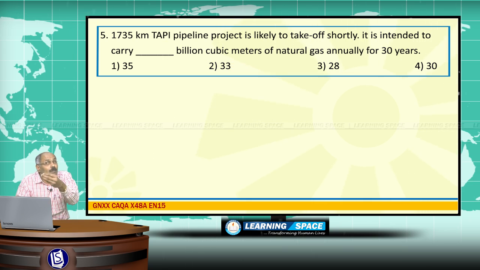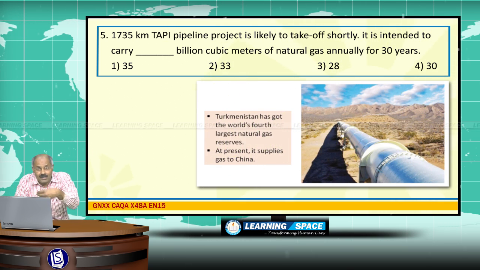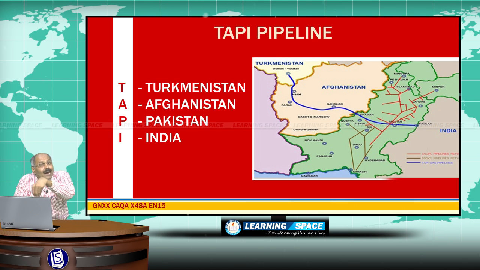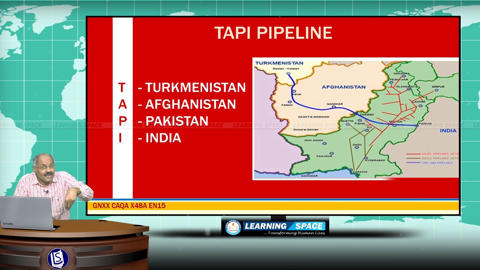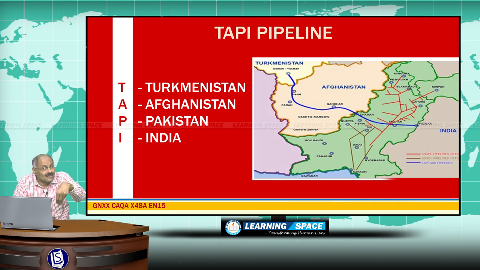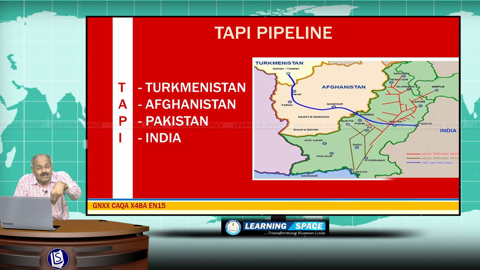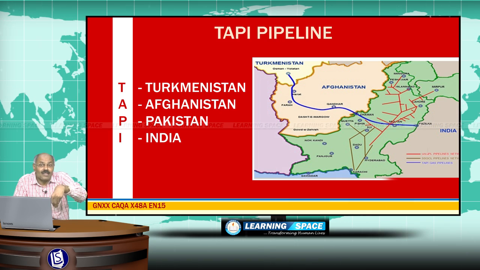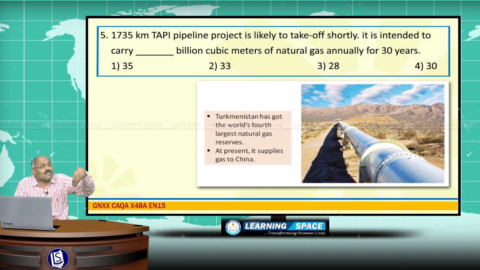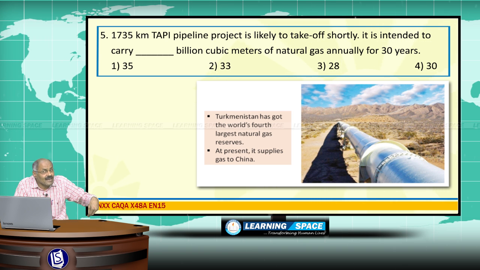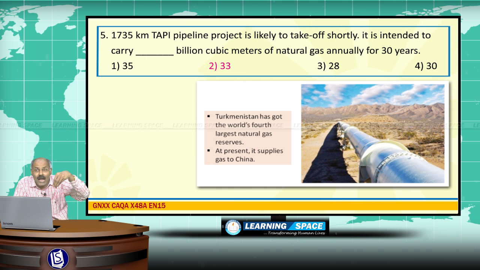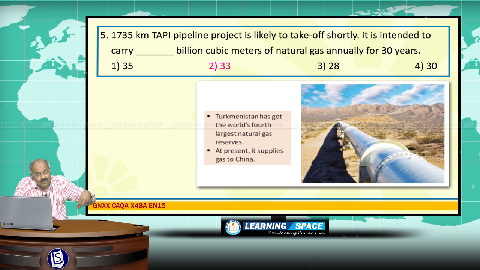1735 kilometers TAPI pipeline project. TAPI is Turkmenistan, Afghanistan, Pakistan and India. And don't forget, Turkmenistan has got the world's 4th largest natural gas reserves, and this TAPI pipeline could not take off on the expected lines, and this 1735 kilometers TAPI pipeline project is likely to take off shortly, and it is intended to carry 33 billion cubic meters of natural gas annually for 30 years.